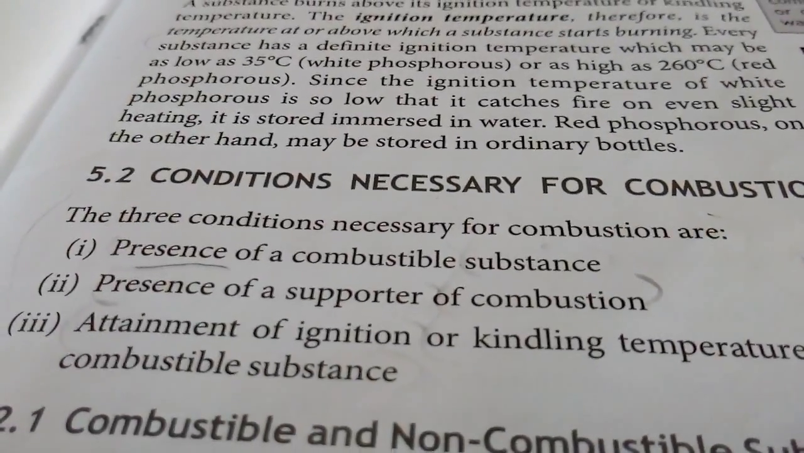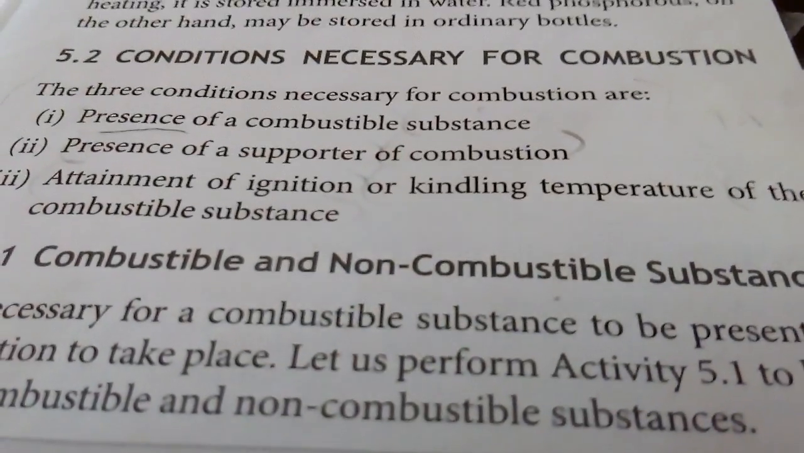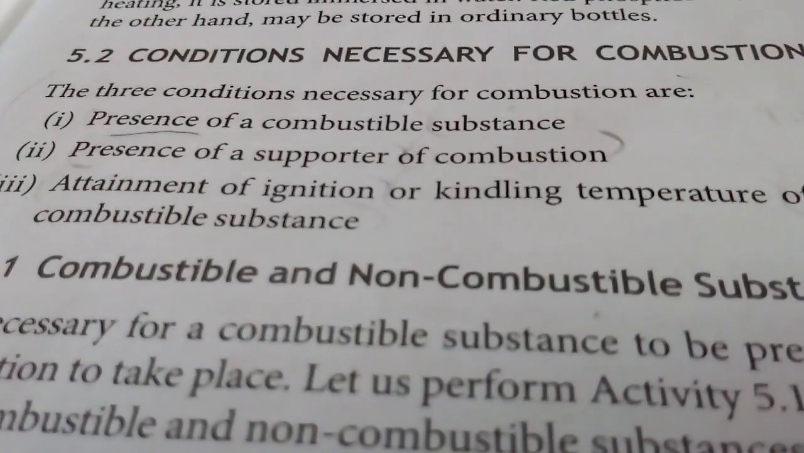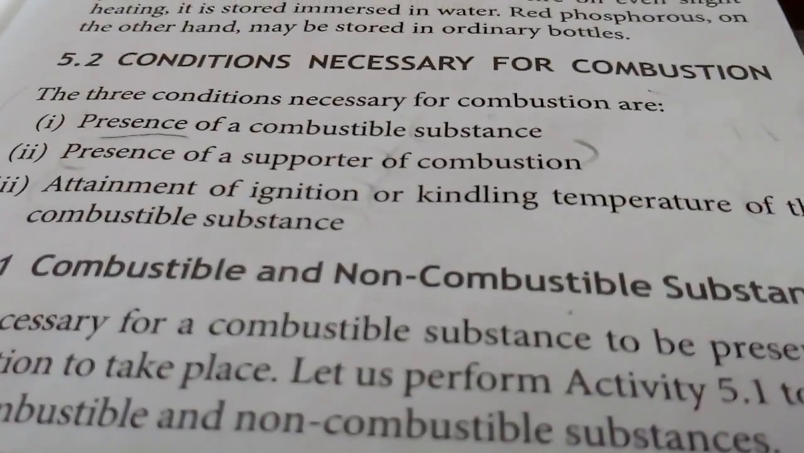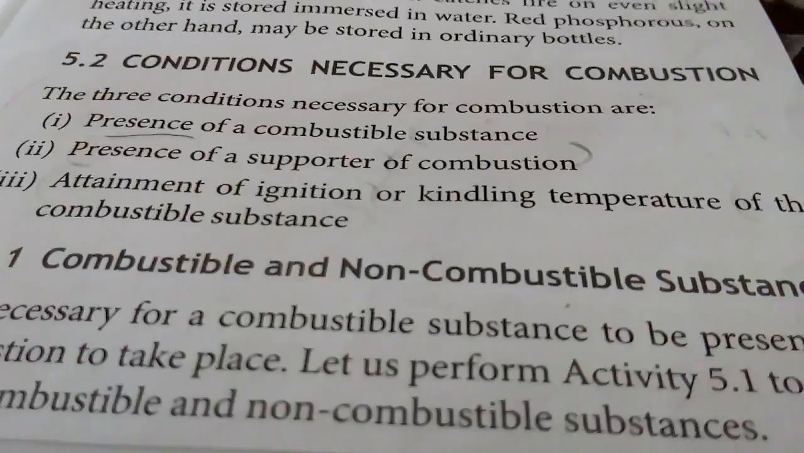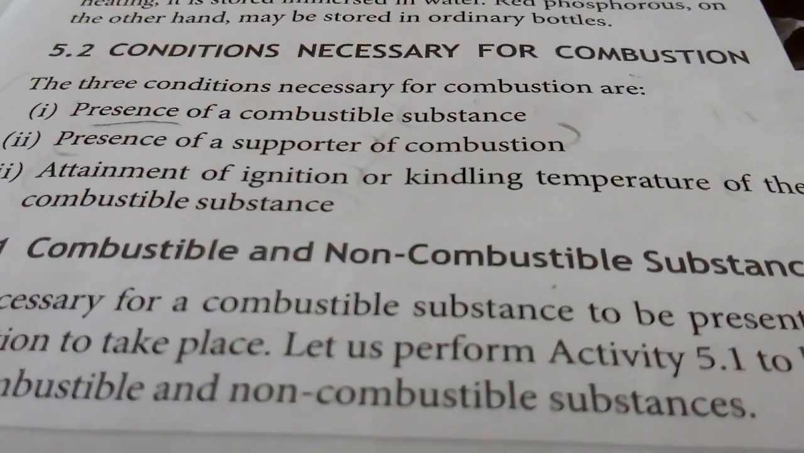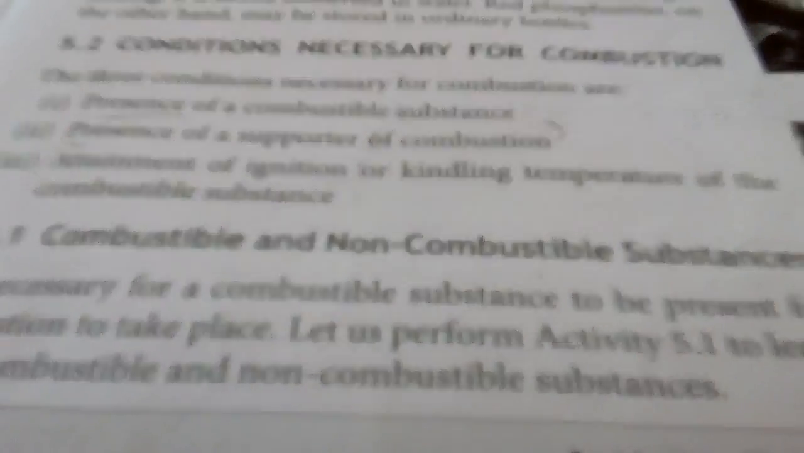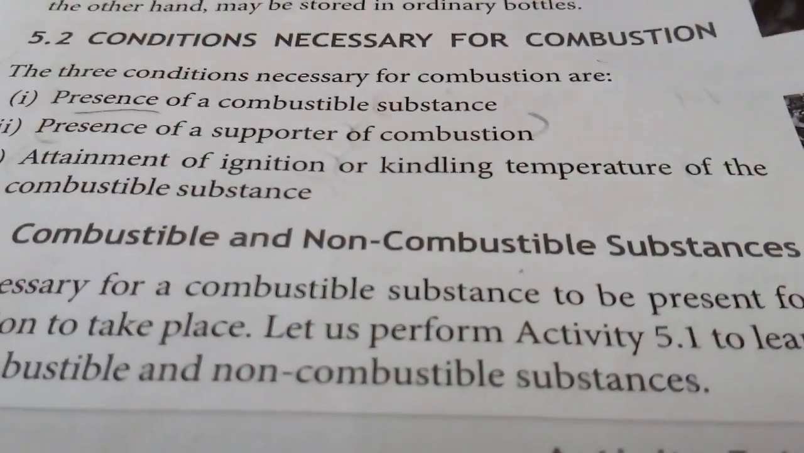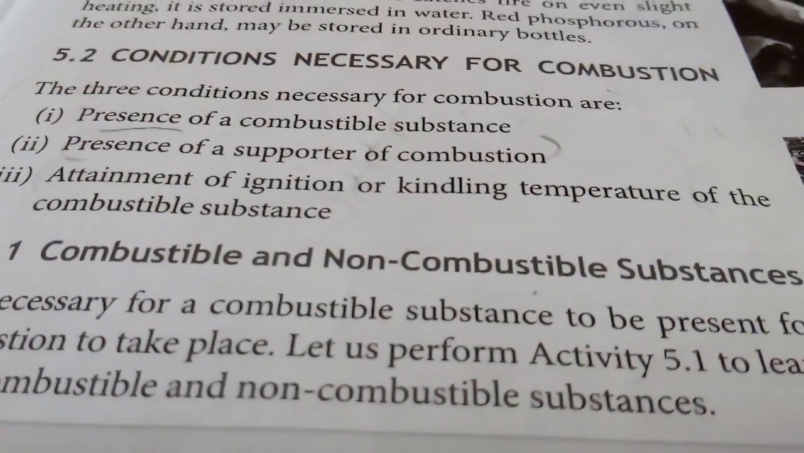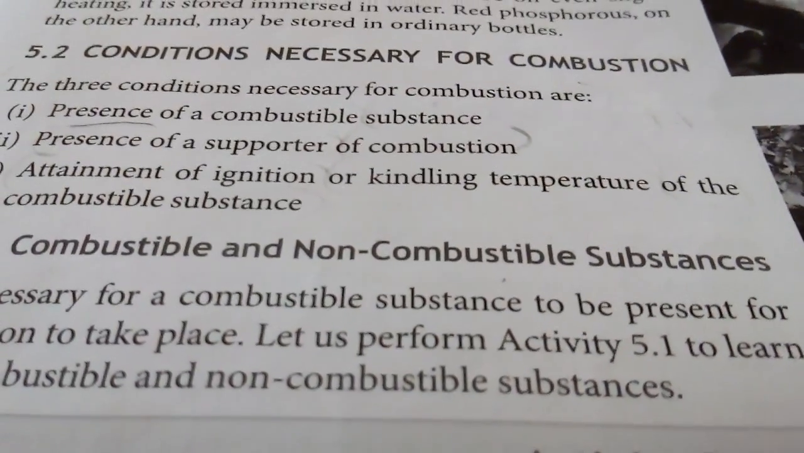For combustions, a combustible substance is very necessary. The substances which burn easily are called combustible substances. For example, pepper, wood, dry grass, clothes, etc. are combustible substances. They catch fire easily. But non-combustible substances are those which do not burn, just like sand, water, and stone, etc.